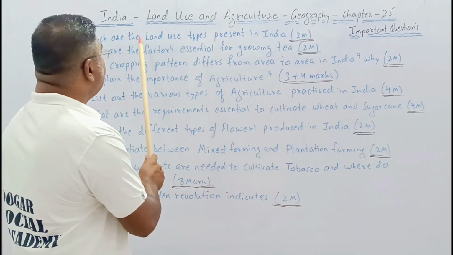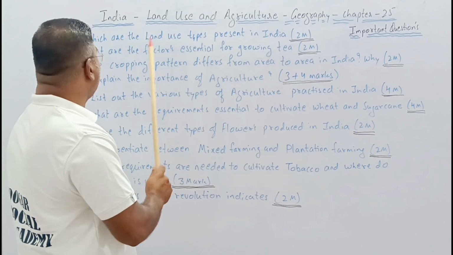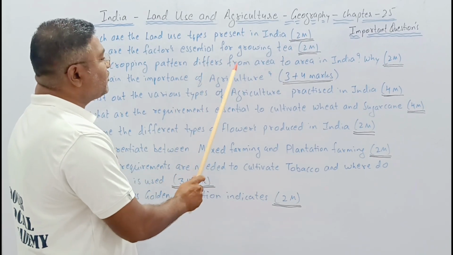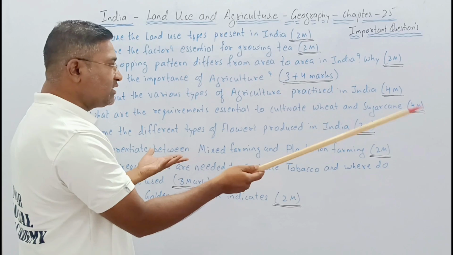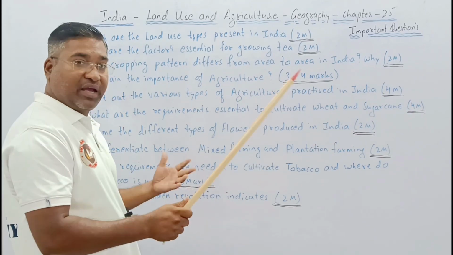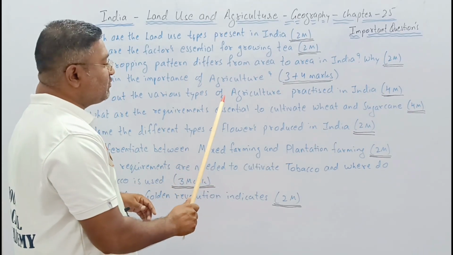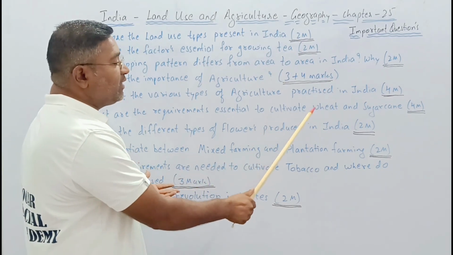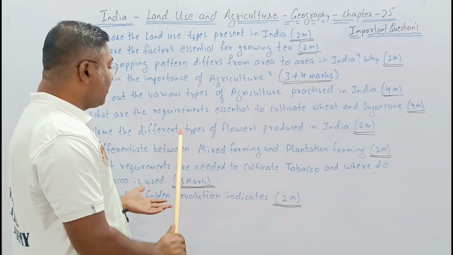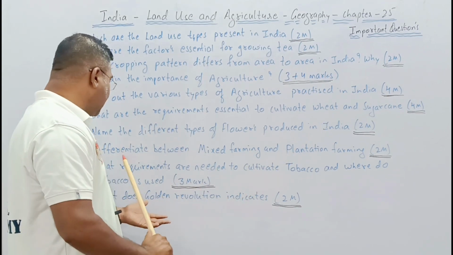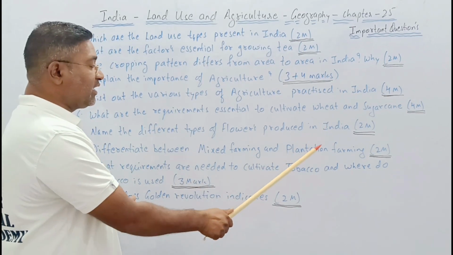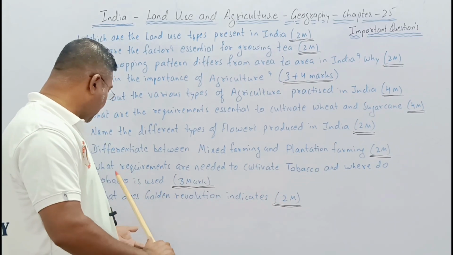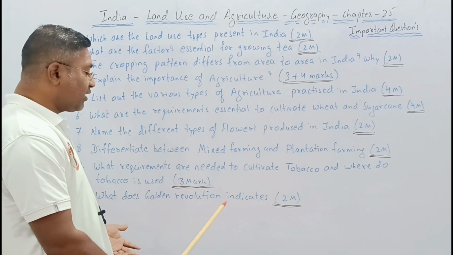So I repeat it: Which are the land use types present in India? What are the factors essential for growing tea? The cropping pattern differs from area to area in India. What is the reason? Explain the importance of agriculture. List out the various types of agriculture practiced in India. What are the requirements essential to cultivate wheat and sugarcane? Name the different types of flowers produced in India. Differentiate between mixed farming and plantation farming. What requirements are needed to cultivate tobacco and where is tobacco used? What does golden revolution indicate?